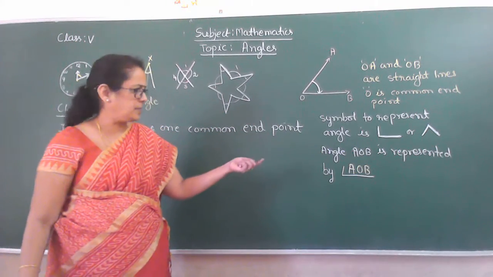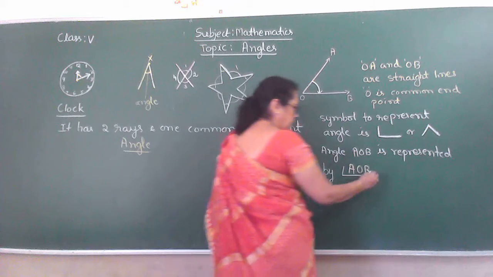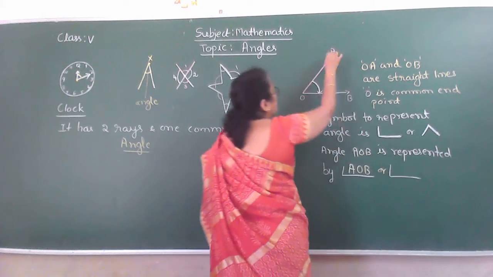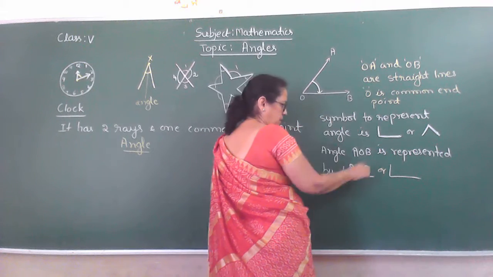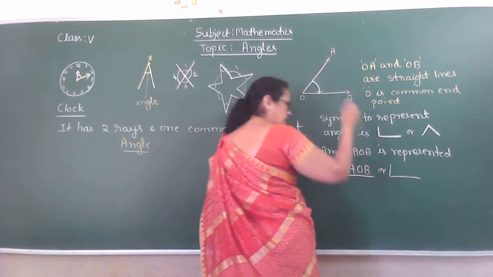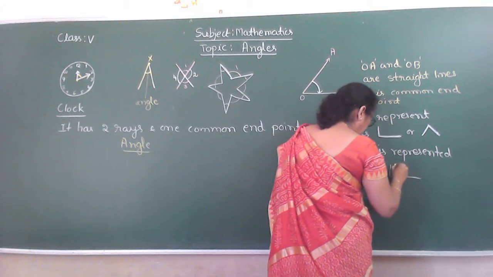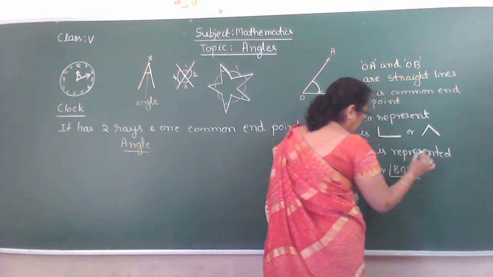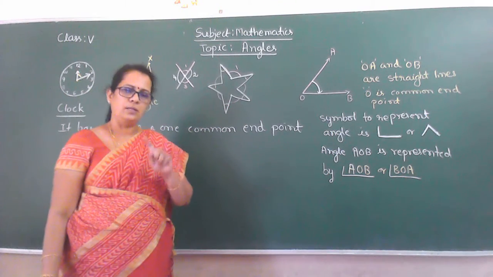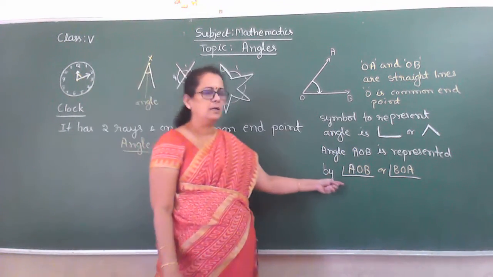It is represented like this, or in the reverse order you can also write B O A, that is also okay. So in both ways you can represent the angles.